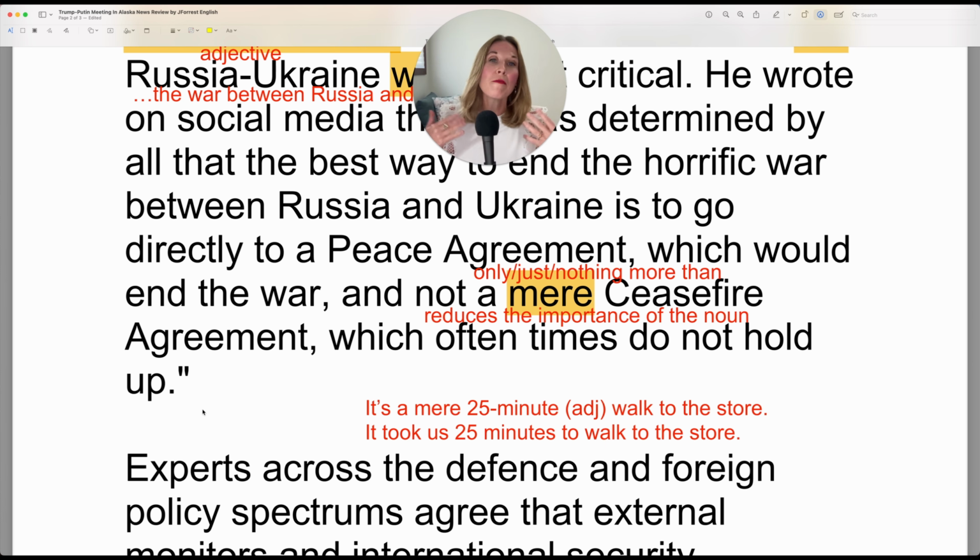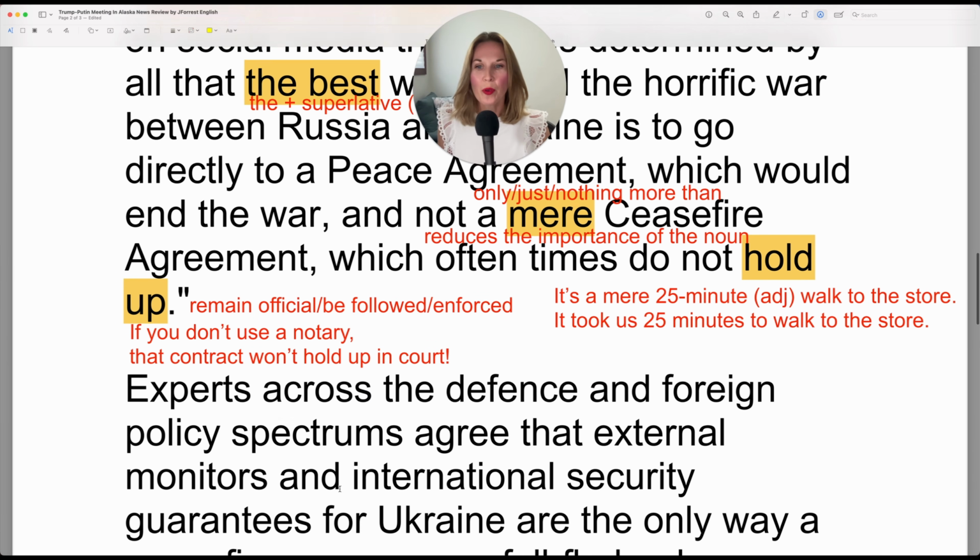That won't be valid. That won't be official in court because you needed more to make it official. So in this case, if it doesn't hold up, it means that the parties won't follow the agreement or it won't be official. Let's keep going.